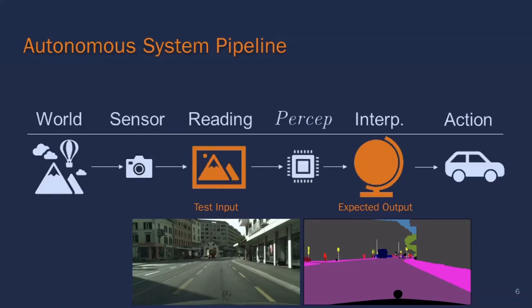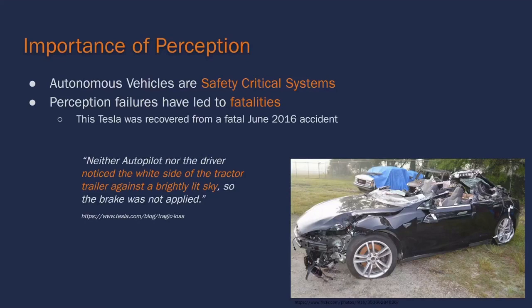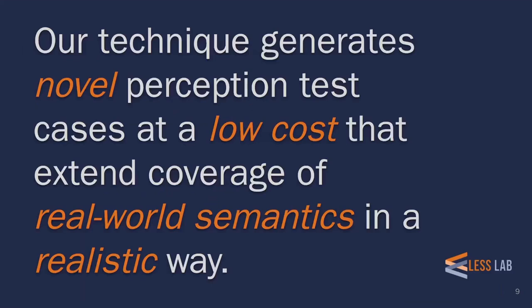So why do we need to focus on the perception software for testing? Autonomous vehicles are safety-critical systems, and perception failures have led to fatalities. For example, this Tesla was recovered from a fatal accident in June 2016. According to Tesla, neither autopilot nor the driver noticed the white side of the tractor-trailer against a brightly lit sky, so the brake was not applied. This showcases how an error in perception can lead to safety-critical errors in the system as a whole.